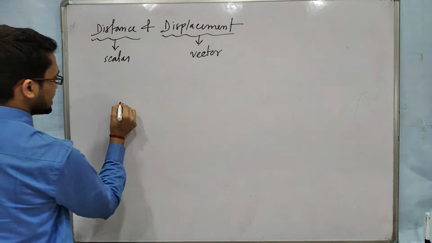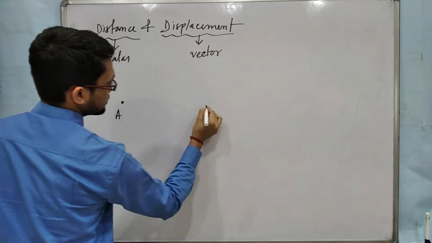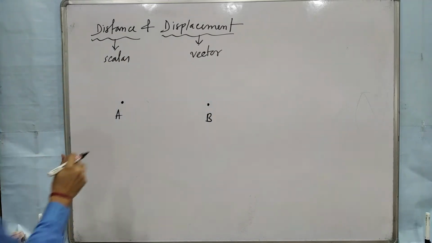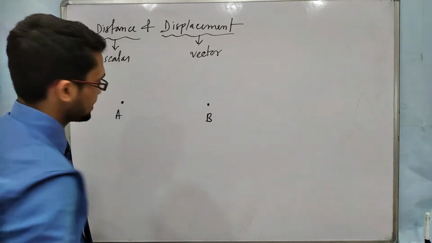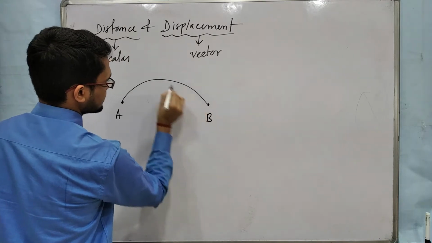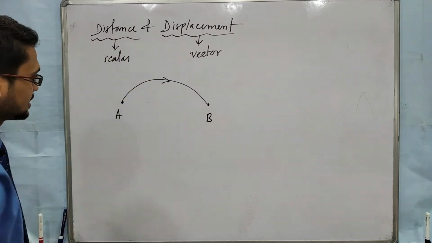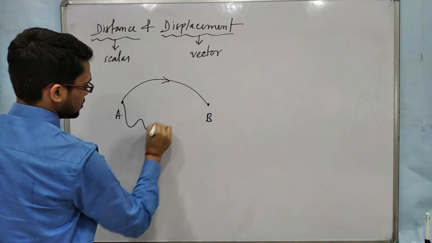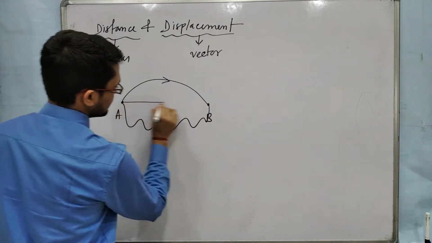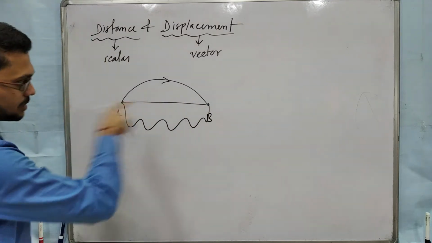Suppose I am taking 2 points A and B, and someone wants to go from A to B. One person follows this path. Another person follows this path. And another person follows this straight path.